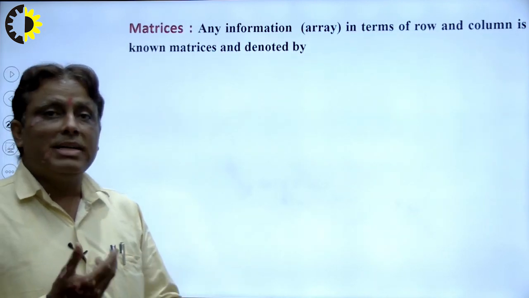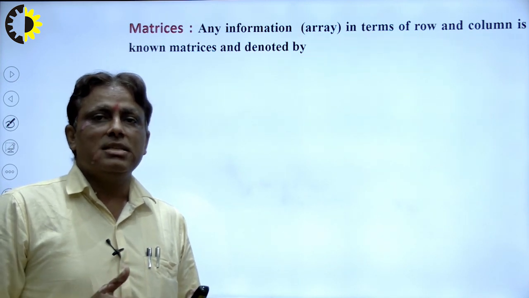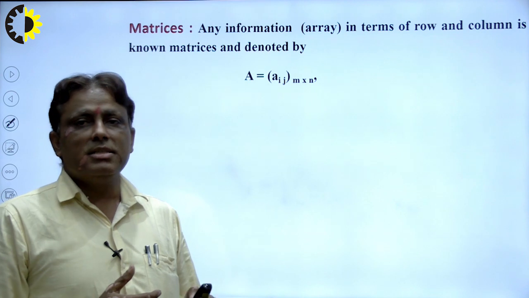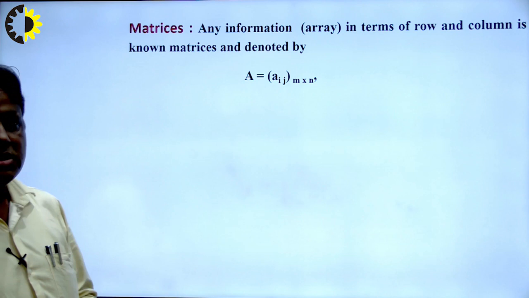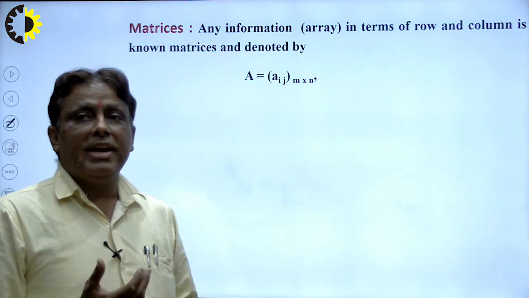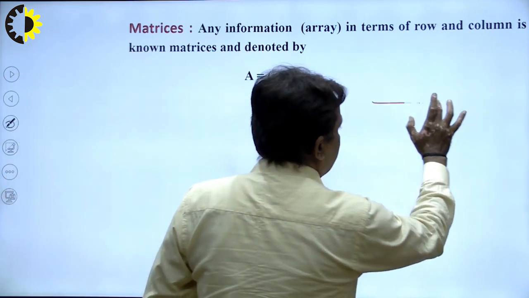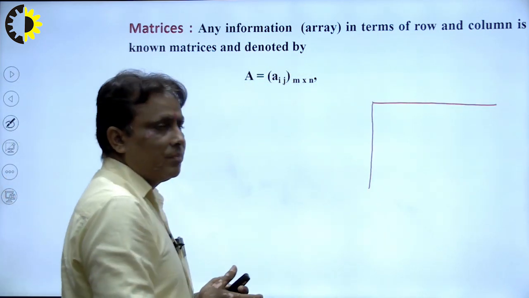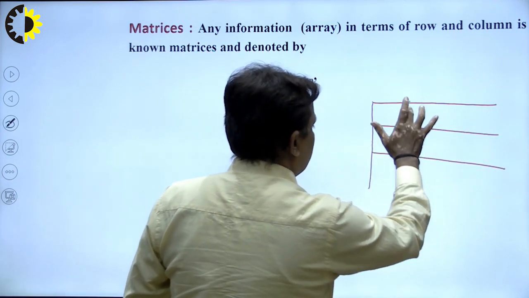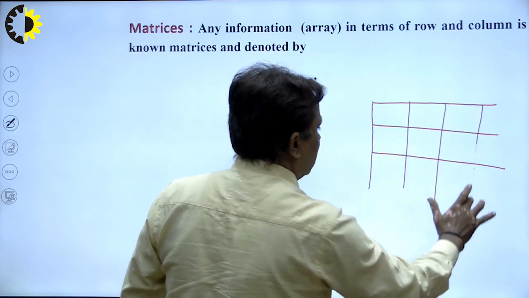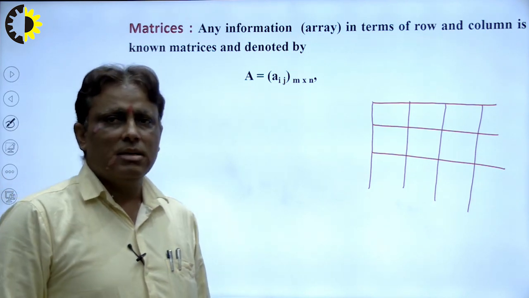Next, what is a matrix? Any information in terms of row and column is known as a matrix and denoted by these symbols: A is equal to Aij of order m by n. Before it, I explain what is the meaning of an array in terms of row and column. That means any kind of information can be arranged in rows and columns, right. This is a horizontal row, this is known as a row, and this is vertical, this is known as a column. In this way we can save our information, that is known as a matrix.